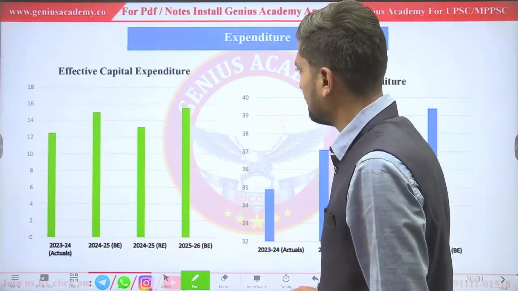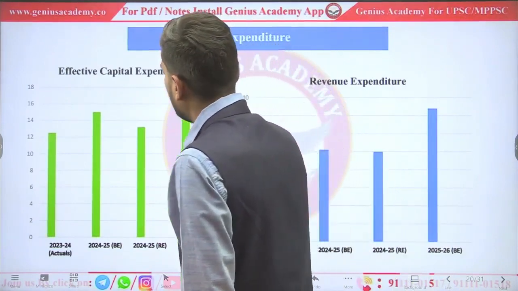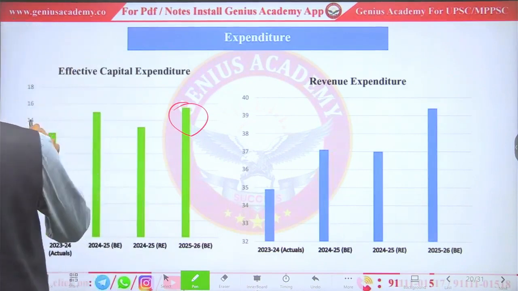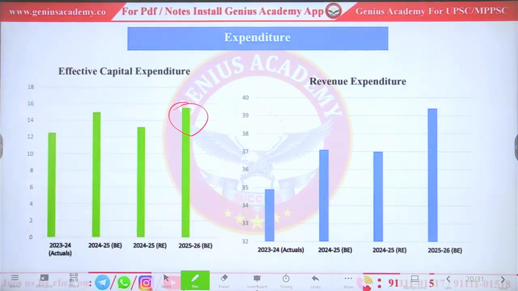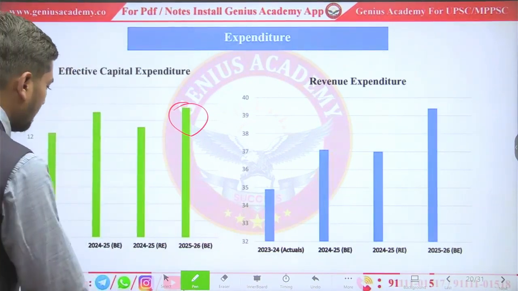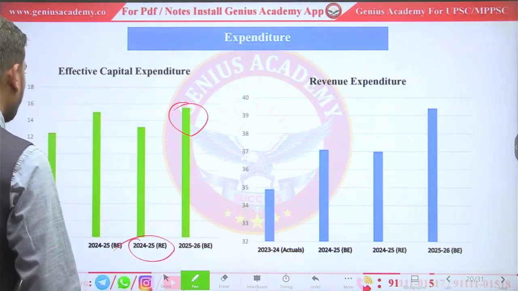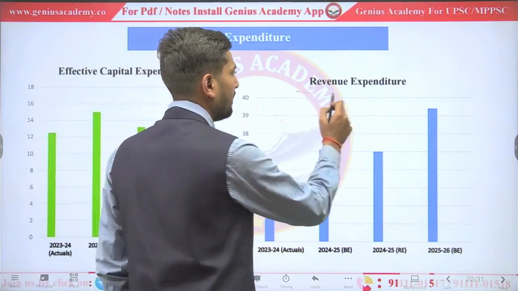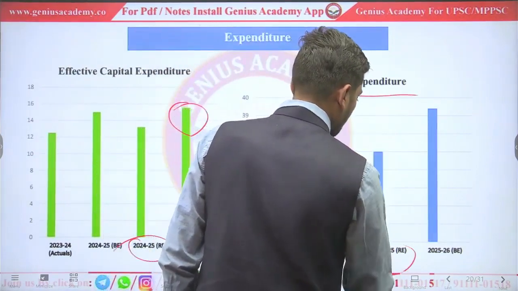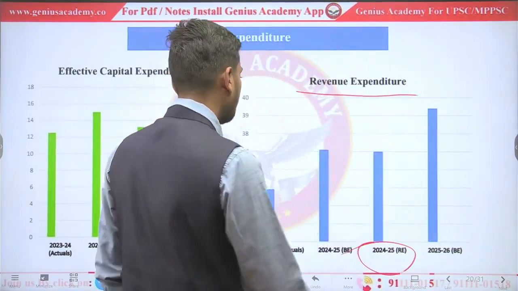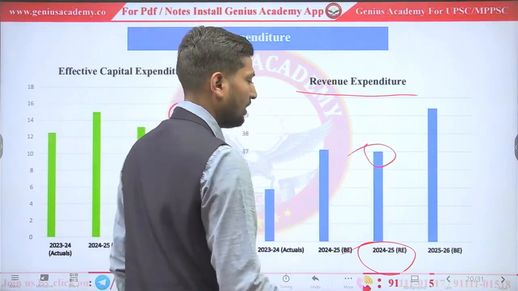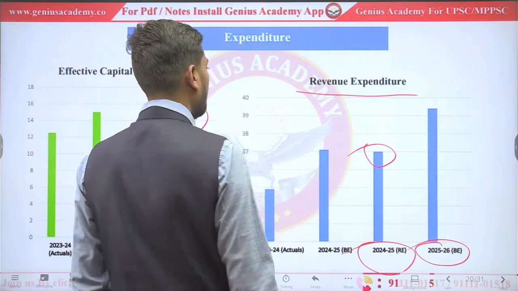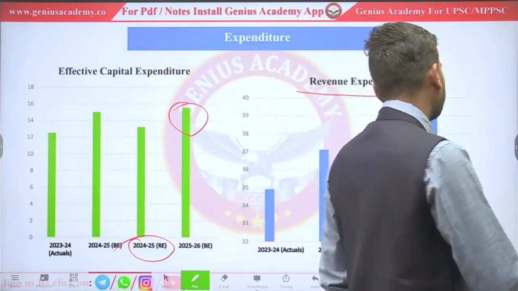Capital expenditure, what is expected? Expected is 14.9%. And what was last year? It's around 12.5%. Revenue expenditure. What is revenue expenditure of last year? It's around 37%. What is revenue expenditure of next year? It is around 30.5%.